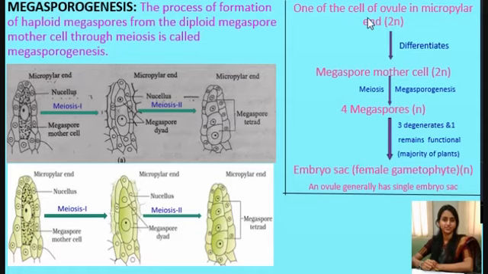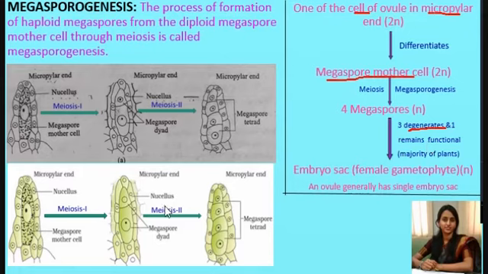One of the cells in the ovule, in the micropylar region, differentiates into the megaspore mother cell. This diploid cell undergoes meiosis and results in the formation of 4 haploid megaspores, of which 3 degenerate and only one remains functional.